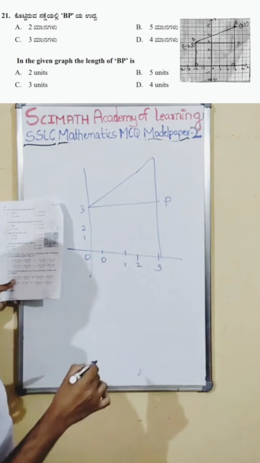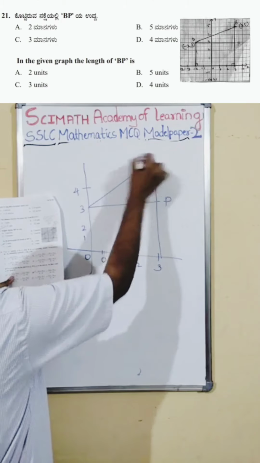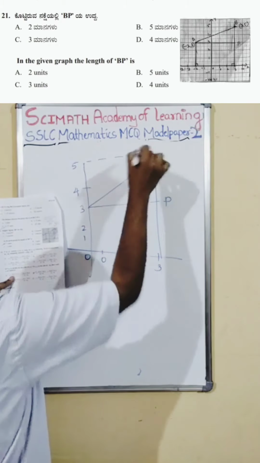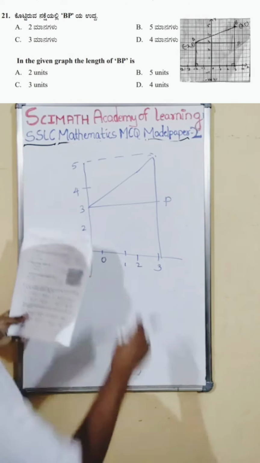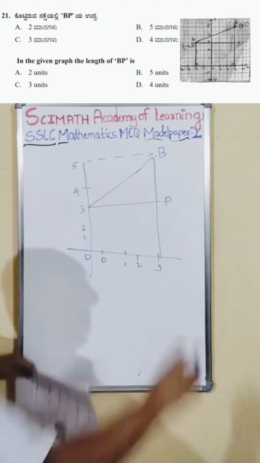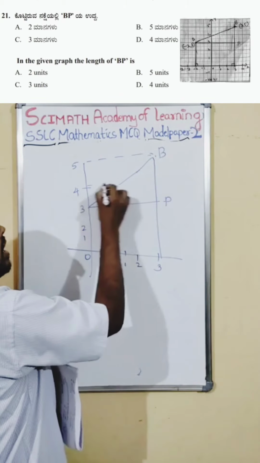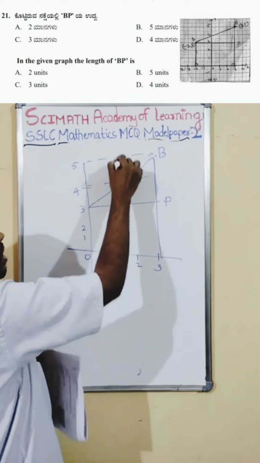Okay, they are asking us, and there are again 4 here, and this point if you see here, it is 5 is here. Okay, this is the diagram given. They are asking us to find the length of BP. And this is B itself. This is BP, so very easy it is. You have to find BP distance. How many coordinates are there between? 2 coordinates, 3 to 4 and 4 to 5. There are 2 boxes here, right?